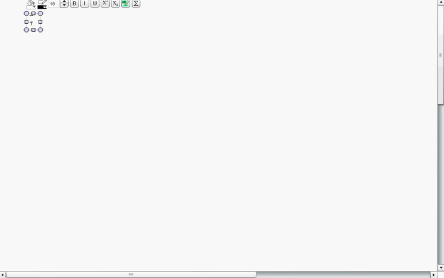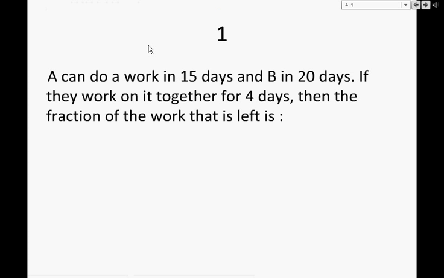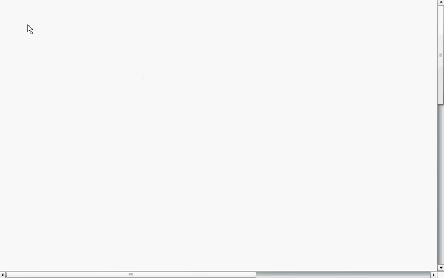Now the question says, A can complete whole work in 15 days, right? It's given in the question that he can do whole work in 15 days. That means A's work in 1 day will be 1 upon 15, like we just discussed in the formula, that if A is able to complete whole work in n days, then his 1 day work will be 1 upon n.